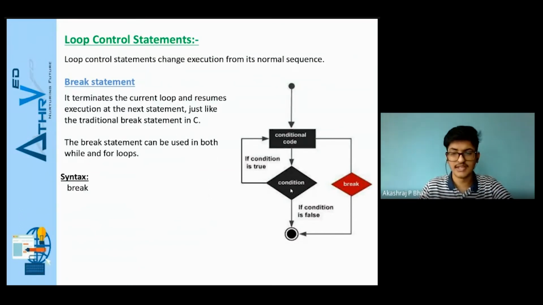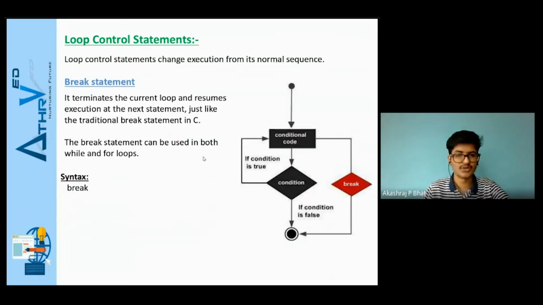It is simple. Here in the flowchart you can also check it. If the interpreter encounters the break statement, you can see the entire loop is stopped and the execution path is shifted to the statement which is outside the loop, that is, the next immediate statement outside the loop. So that is what the break statement is.